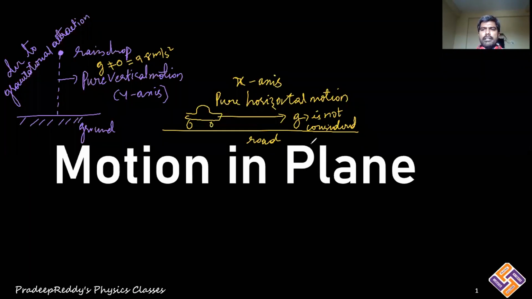These two parts we have already discussed in the past video lectures. About pure vertical motion we have learned, and pure horizontal motion we have learned. And now we are going to learn about motion in plane. What does motion in plane actually mean? Now come back to this rain droplet. This rain droplet is under the influence of gravitational force, and it is falling onto the ground.